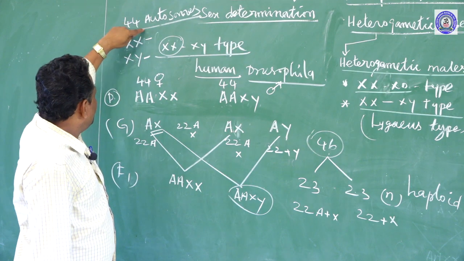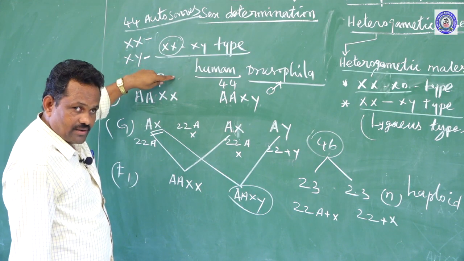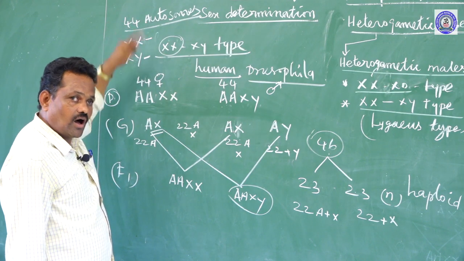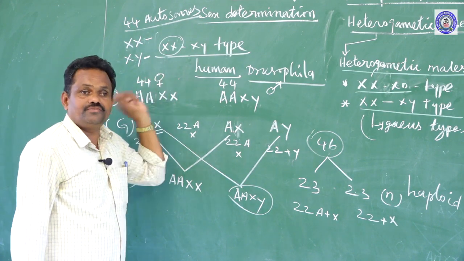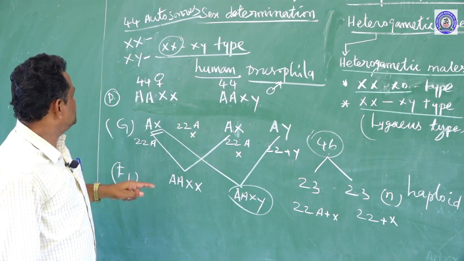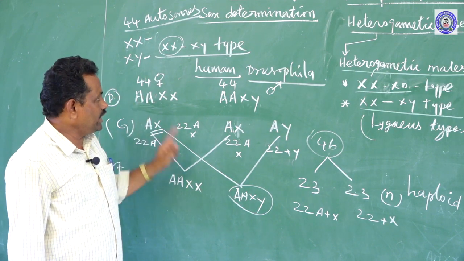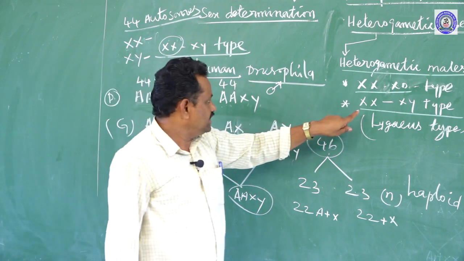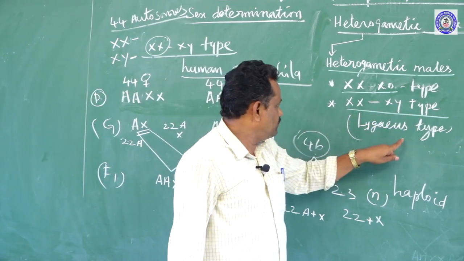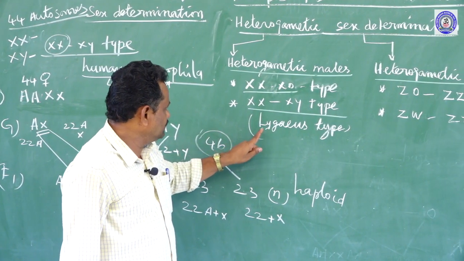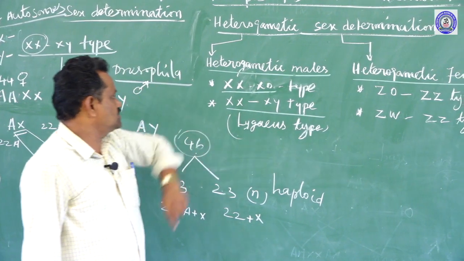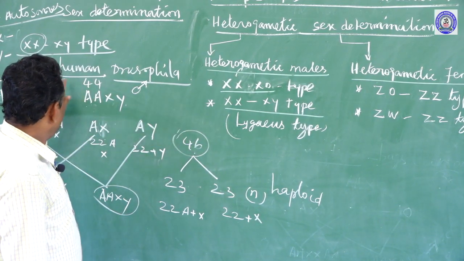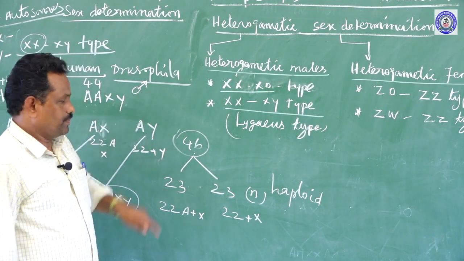So, the number of autosomes is similar in both male and female, and the genes present in the autosomes are also similar in both, but the difference is only in the X and Y chromosomes. This kind of mechanism is called the XX-XY type of mechanism, or the Lygaeus type of sex determination. This is found in the case of human beings and Drosophila. Okay. Next,